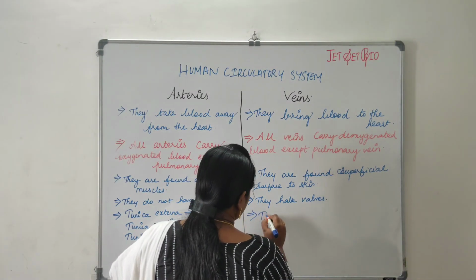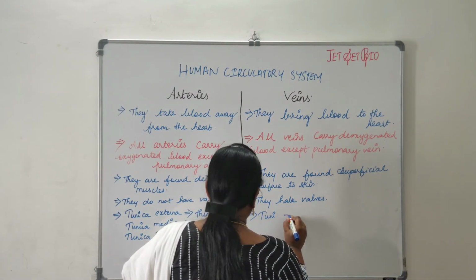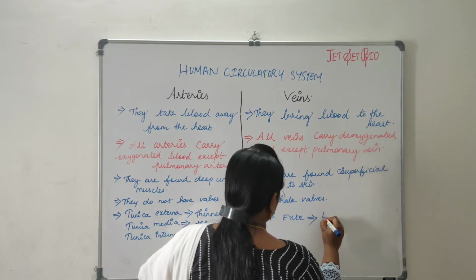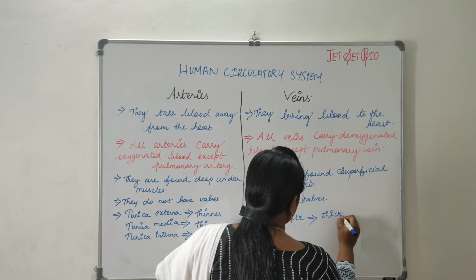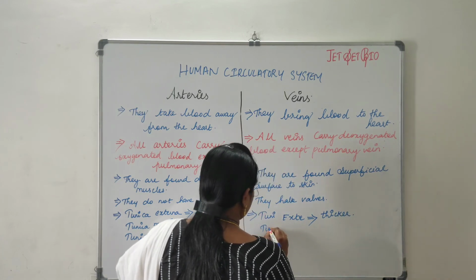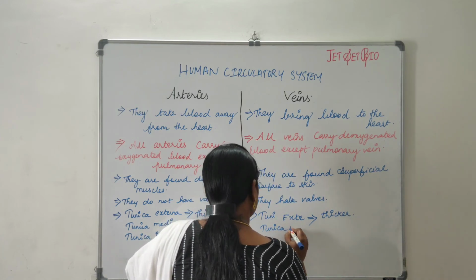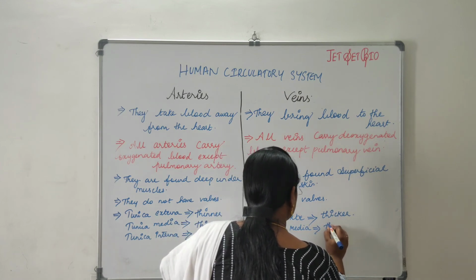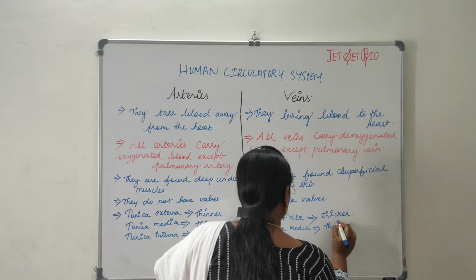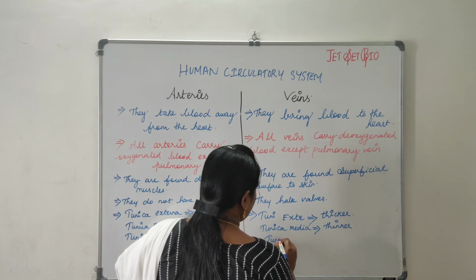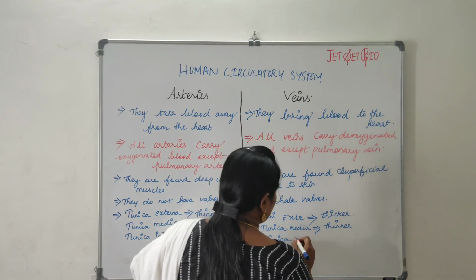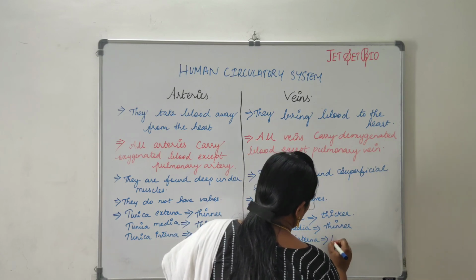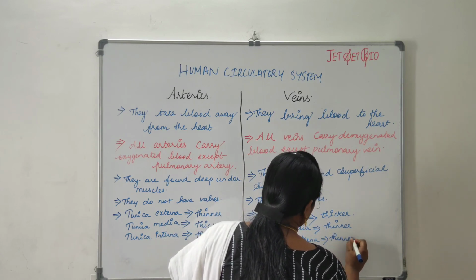When we are talking about veins, it is the opposite. The tunica externa is thicker in nature. Tunica media is thinner, and tunica interna, that is the innermost layer, is also thinner in nature.